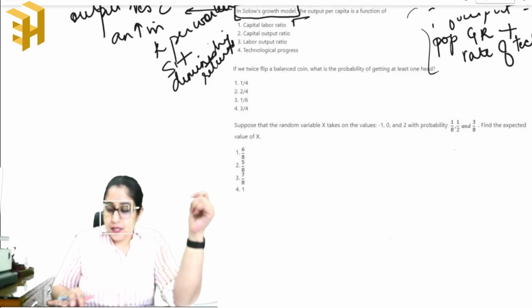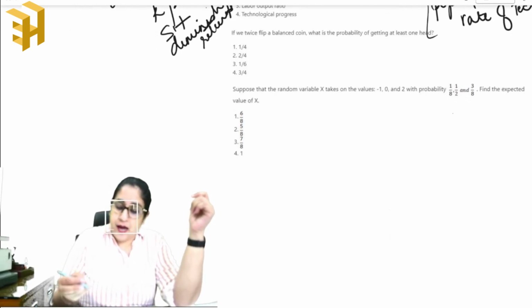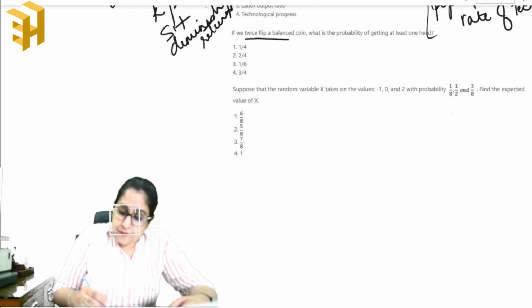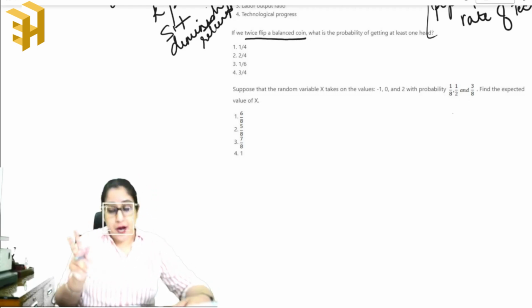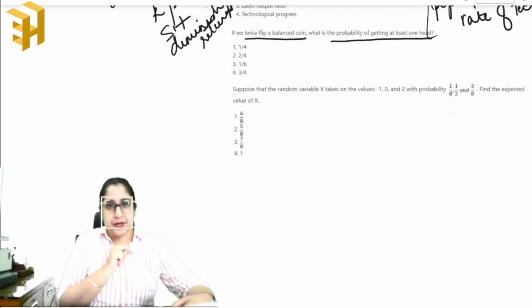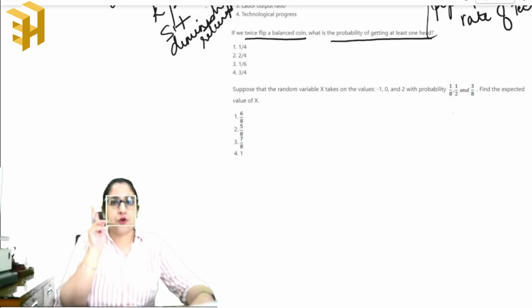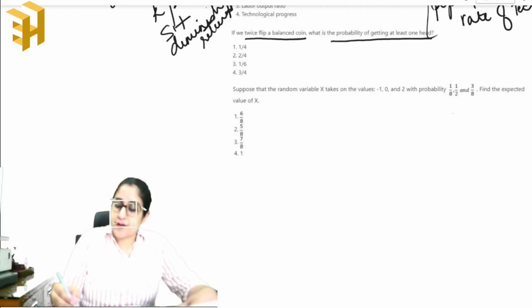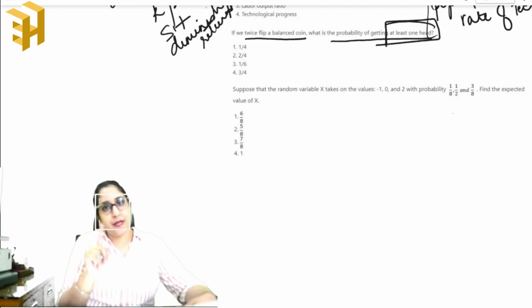Next question that we have is: if we flip a balanced coin twice, what is the probability of getting at least one head? So we are flipping a coin twice. What is the probability of getting at least one head? So it can be one head or two heads.